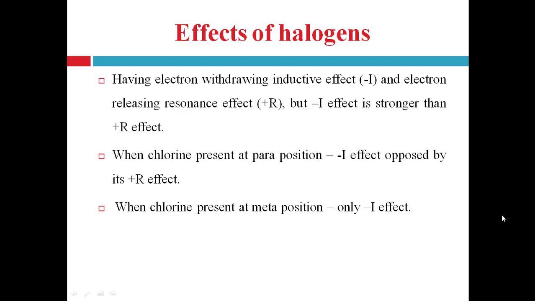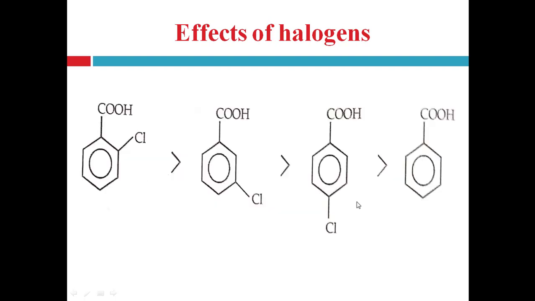So what is the order of the acidity of these aromatic acids? Orthochlorobenzoic acid is a stronger acid than metachlorobenzoic acid. Metachlorobenzoic acid is a stronger acid than parachlorobenzoic acid, and parachlorobenzoic acid is a stronger acid than unsubstituted benzoic acid, right.